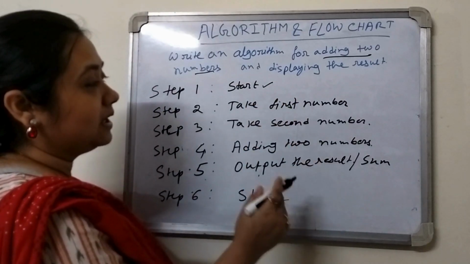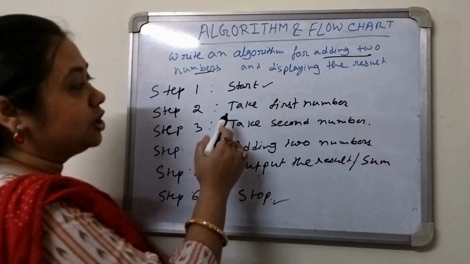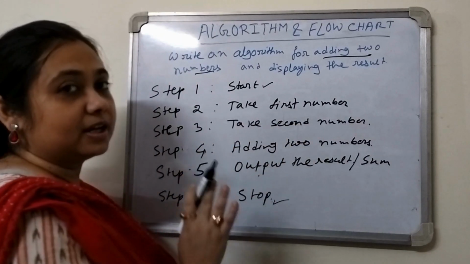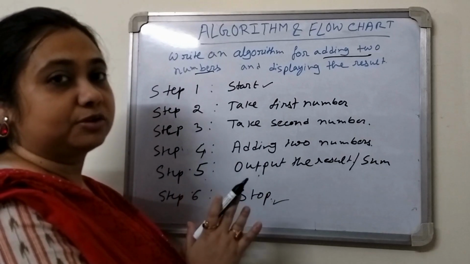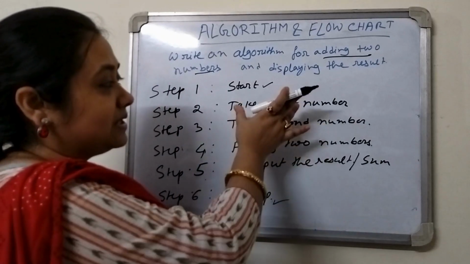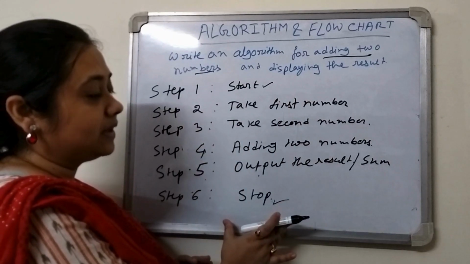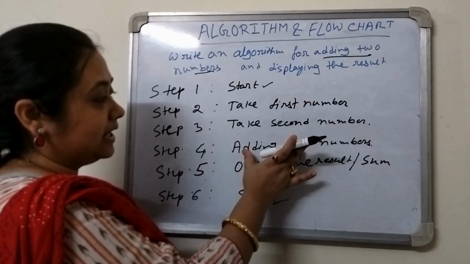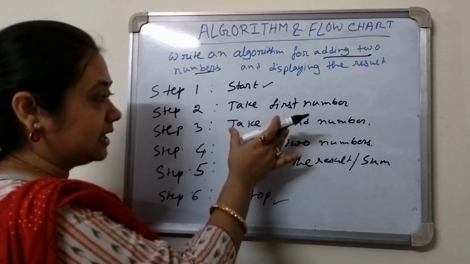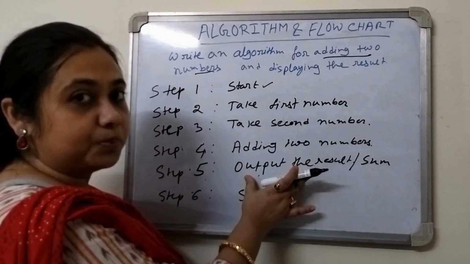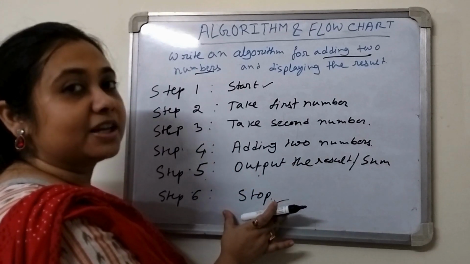Start and stop will be in the algorithm. It will be written in proper English language. It will be precise. That means we don't need to write any explanation. Just precisely we will write down the algorithm, and next will be the process. That means what we have to do, taking the input. Next will be the output, and the end will be the stop.